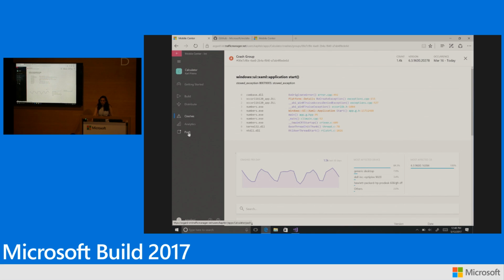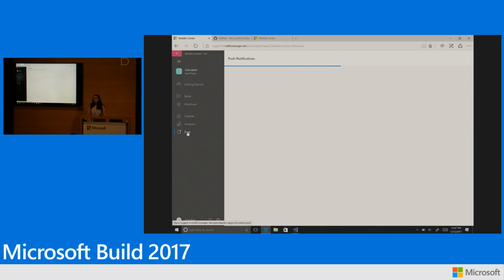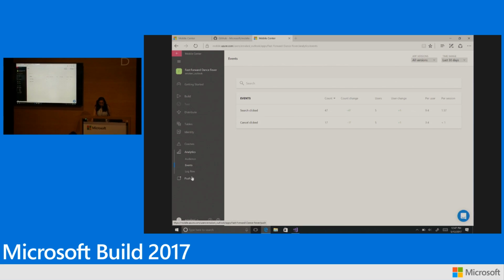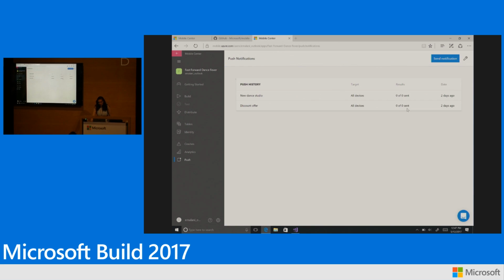And the last and final service is push notifications in Mobile Center, where you want to actively engage with your users. You want to send them targeted push messages on their devices to tell them about the new features that you're adding in your application, or new offers that are going on for your application, say, for instance. And for that, push notification service comes in very handy. Again, the first thing, as I showed you, was to integrate the SDK, set it up for your application, and connect your app with the Windows push notification server. And right from the portal, you can start sending all the push data to your devices.